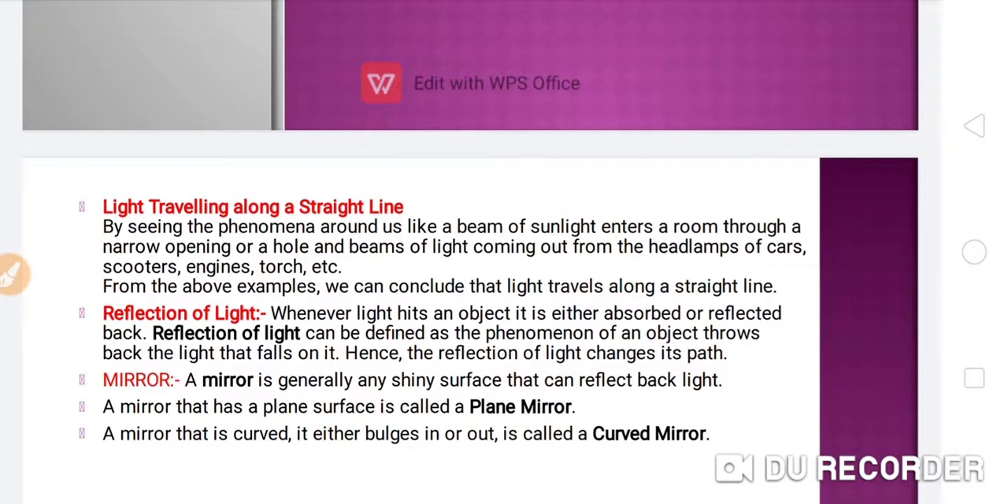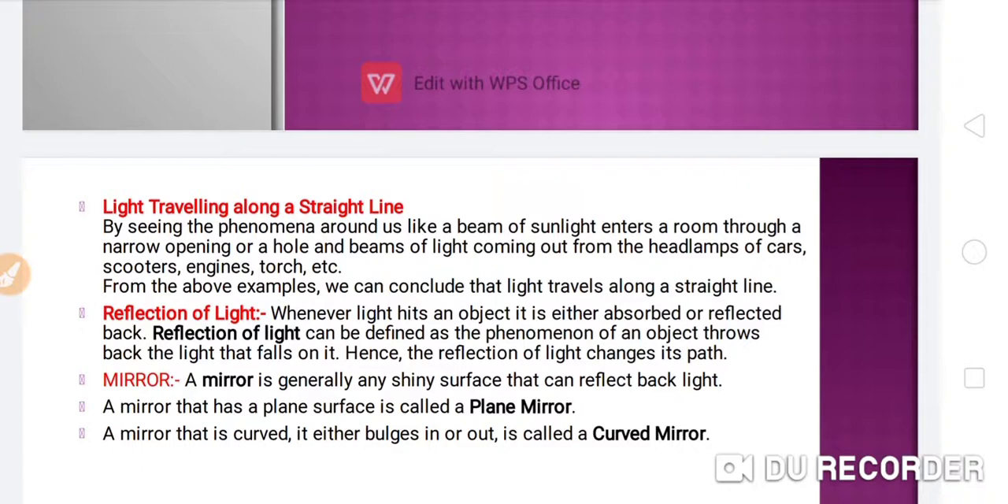And we can do an activity also to justify this statement. If you hold a pipe and look towards a burning candle, you will find that the path of the light is visible to you. But if you tilt one end of the pipe and then try to see the path of the light, you will be unable to see it. So you can conclude from this activity that light travels in a straight line.